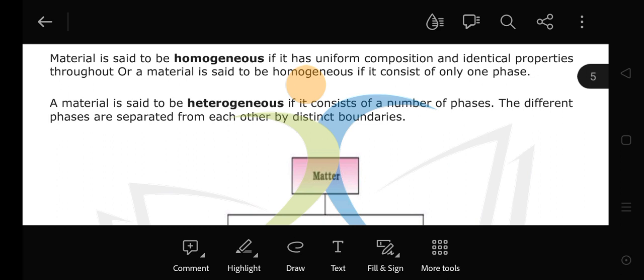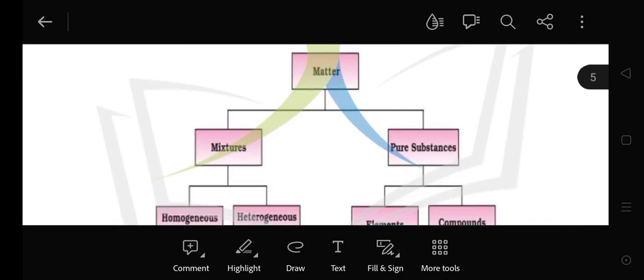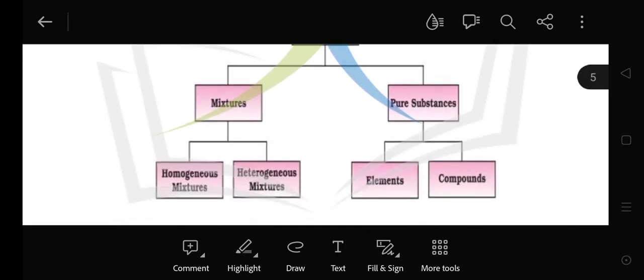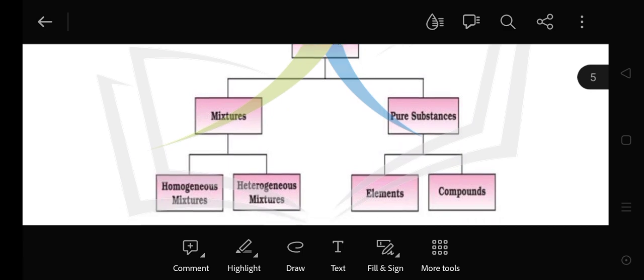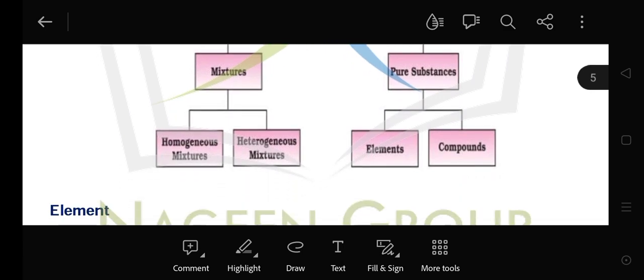In sand in water, you see a phase of sand and a phase of liquid. There are two phases, one solid and one liquid. So you see a distinct boundary, which means it is a heterogeneous mixture. So this is the flow chart of matter: mixtures and pure substances.